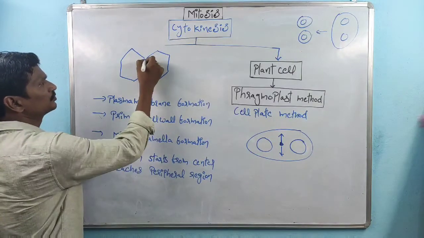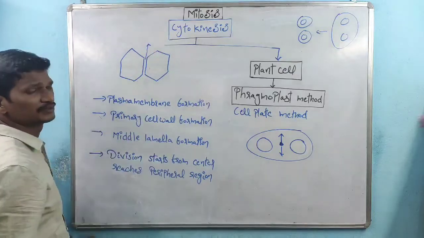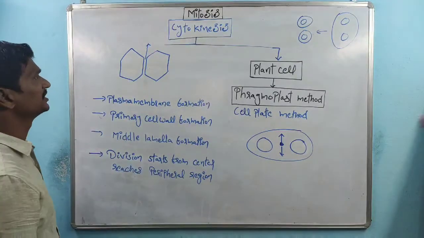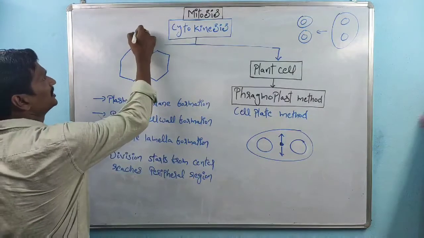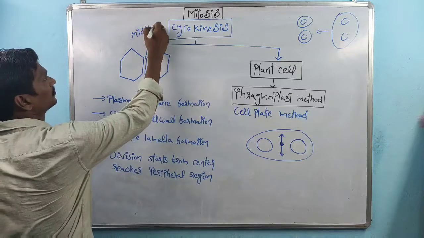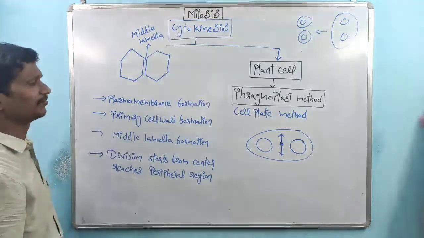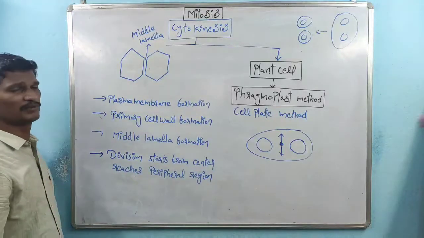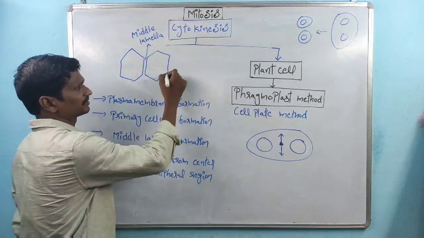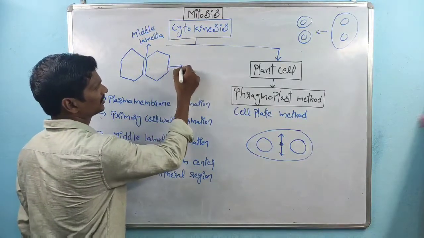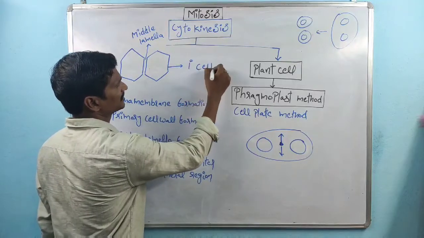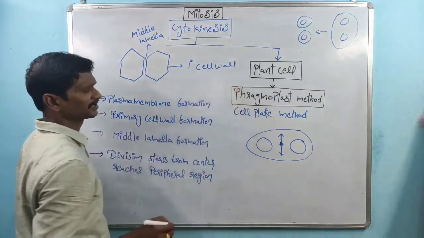Between these two cells, there is a cementing substance. The cementing substance is called the middle lamella, right? After the middle lamella, the very first layer, this blue color line, indicates the primary cell wall. Primary cell wall.